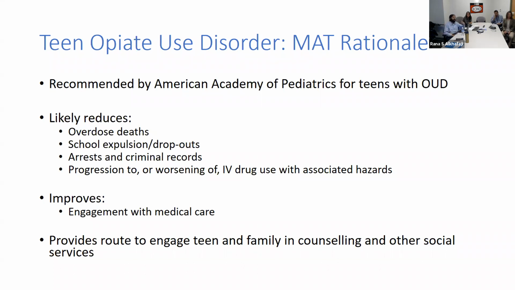Often teenagers start by experimenting with oral opioid medications before moving on to heroin or even injecting substances. If we can start treating them now, we can prevent that progression and all the bad things that come with it, such as hepatitis C, abscesses, and ultimately, unfortunately, overdoses.